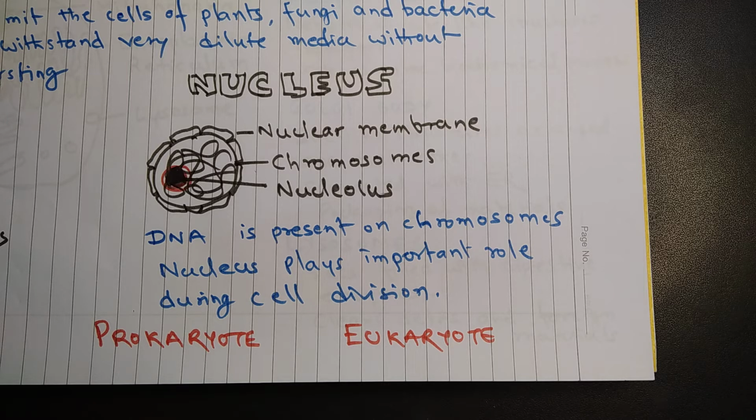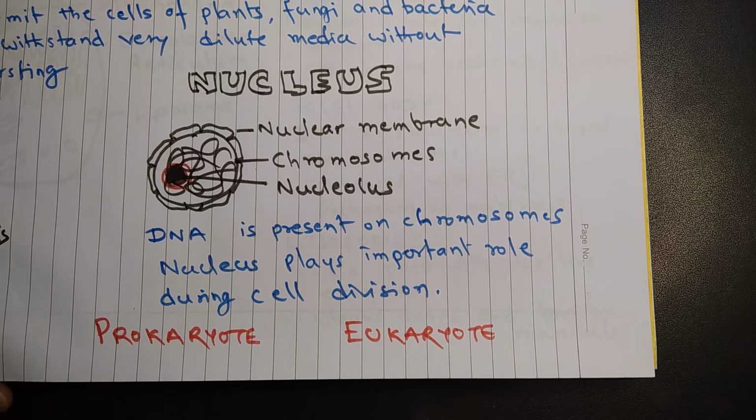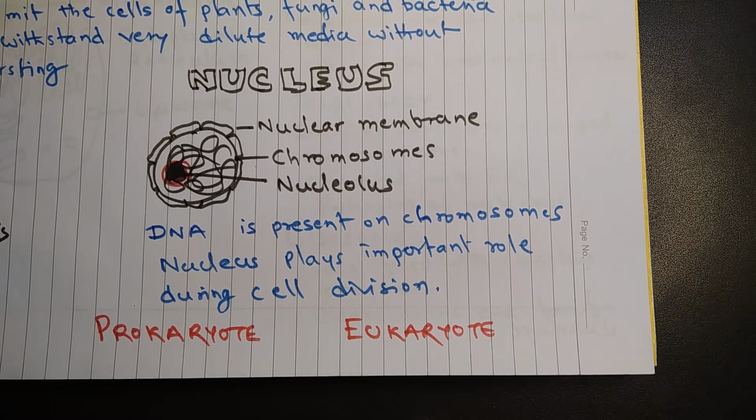They are responsible for transfer of genetic characters from one generation to another generation. Nucleus plays important role during cell division. Now nucleus is not present in all organisms. In certain organisms, nucleus is absent, which means nuclear genetic materials are not bound by membrane. So if nucleus is absent, then the organism is called a prokaryote.